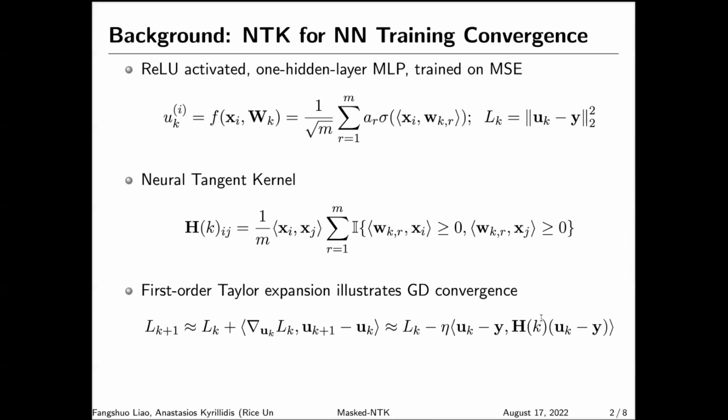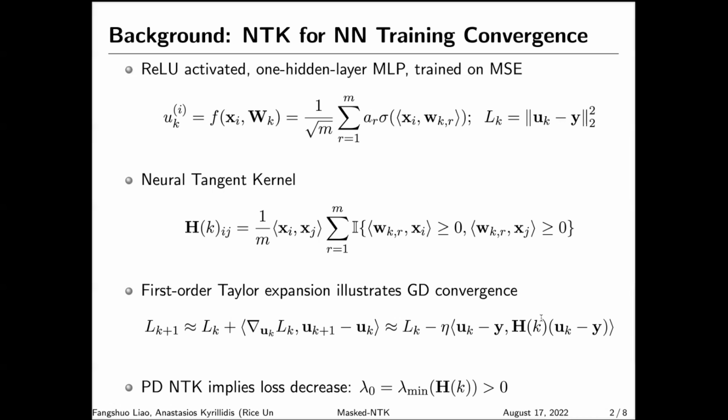Using the first order Taylor expansion, we can see that the loss at iteration k plus 1 is approximately the loss at iteration k minus the step size eta times the inner product term. The inner product term is essentially the norm of u_k minus y induced by the matrix H_k. Therefore, if H_k is positive definite, we can guarantee that the loss decreases during the training. Indeed, this is true when the input data x_i, x_j are non-degenerate and the weight perturbation is small.